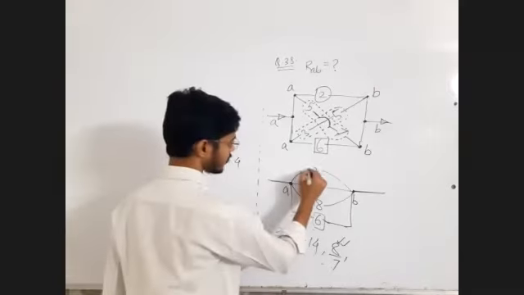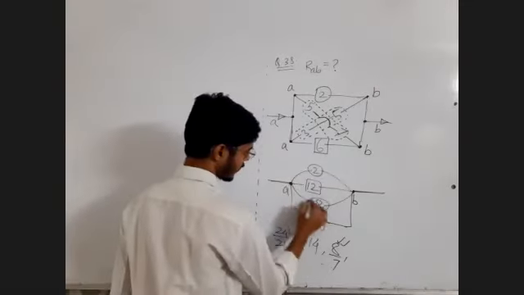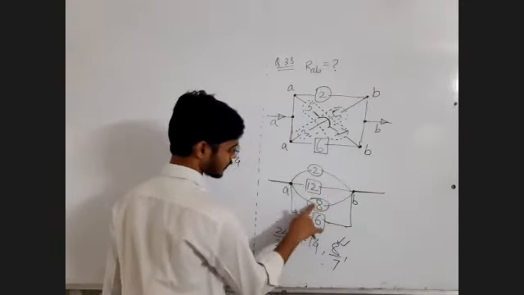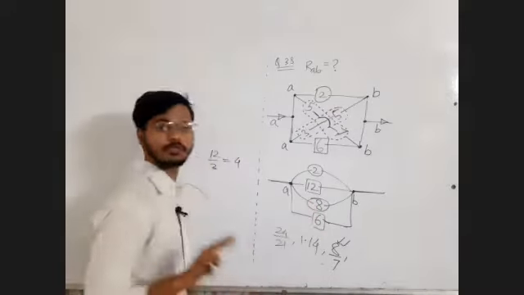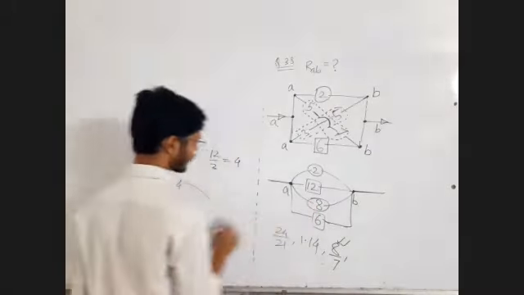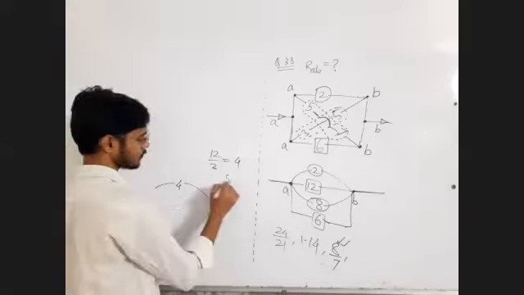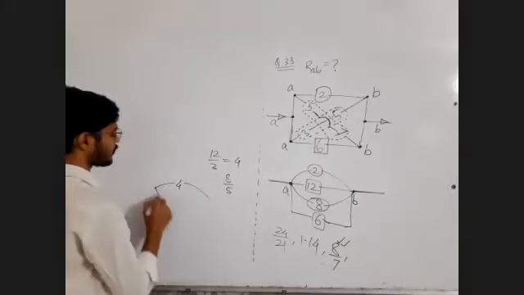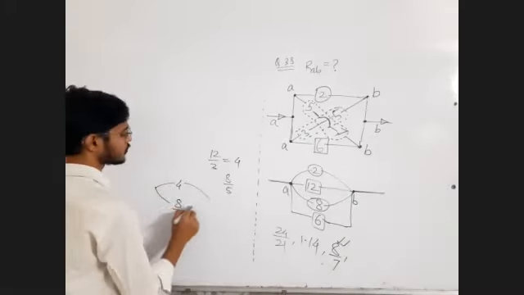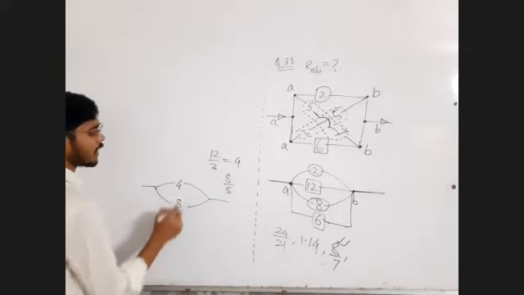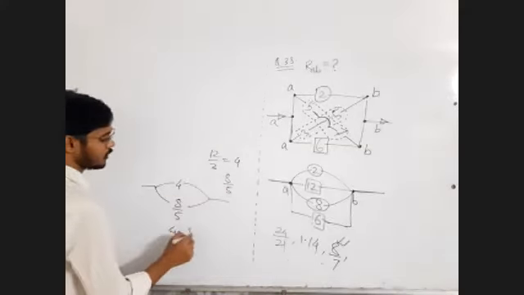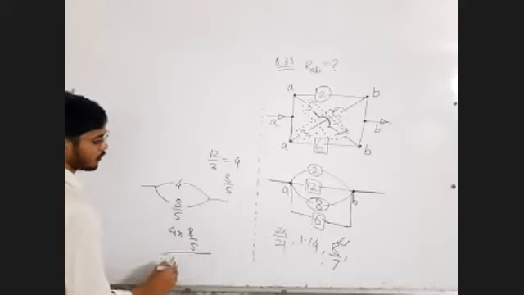Now R and 4 are parallel, 4R upon 5. The 4R value is 8 upon 5. So 8 by 5. Then 4 and 8 by 5 in parallel: 4 into 8 by 5 upon 4 plus 8 by 5.